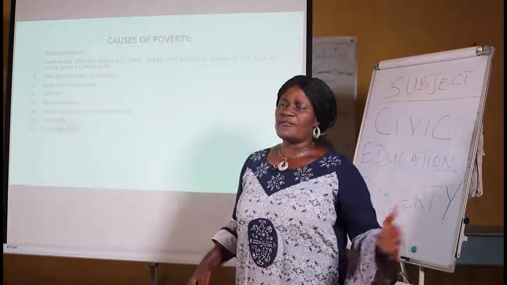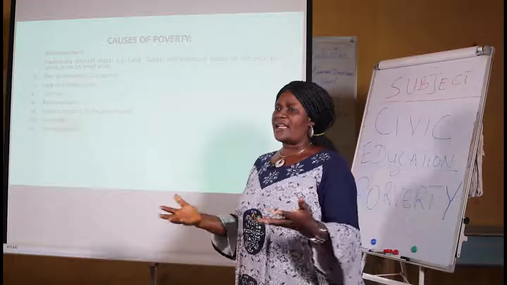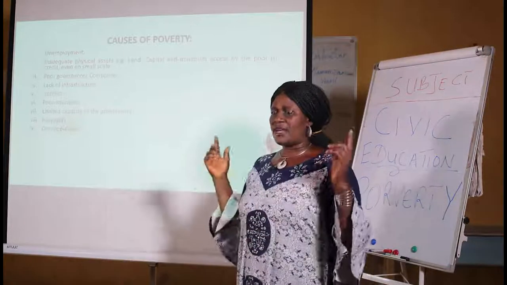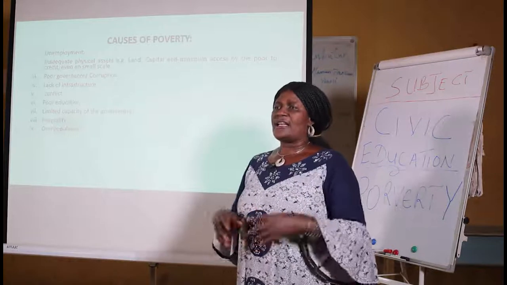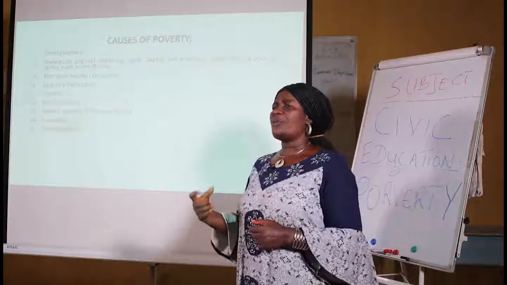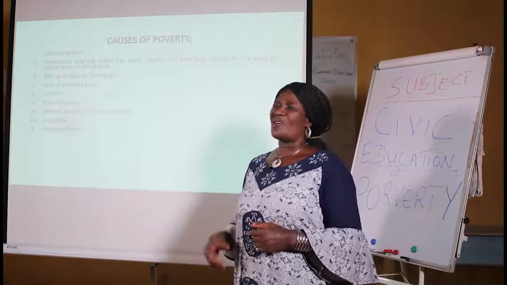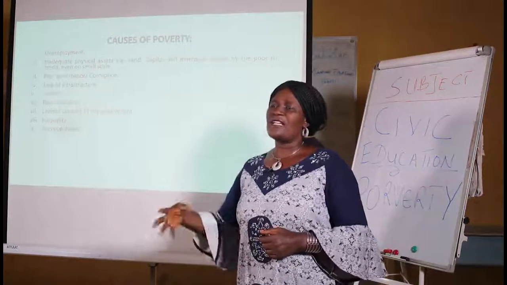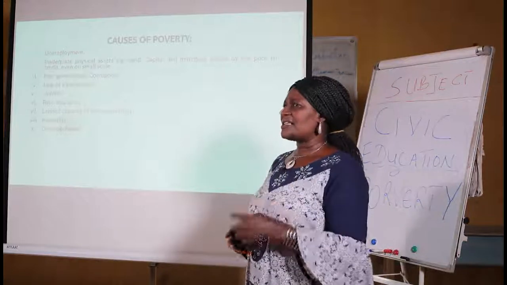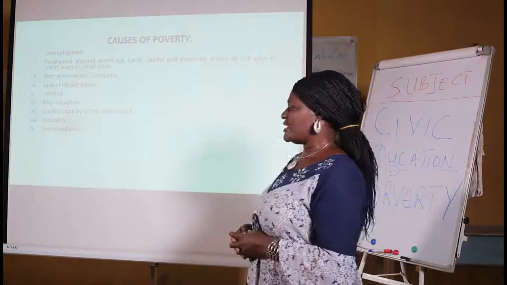Just like, again, I give the example, the national cake, which many people normally say is not going round. And that makes some people poor because they are not even feeling the hands of the government in their life. And that brings about poverty.